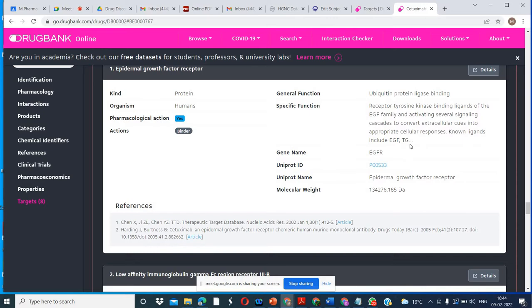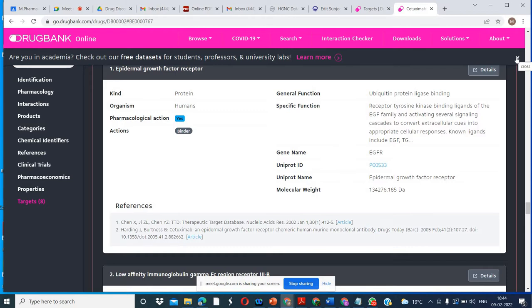Non-ligands include EGF-TM7. So if you develop an interest in any specific drug or target, this is the database you can search here. Okay, so this is important.